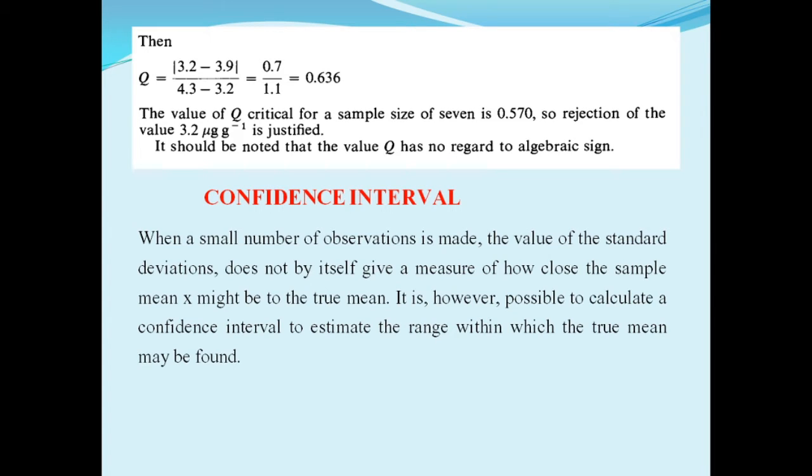That is, the standard deviation does not give a measure of how close the sample mean is to the true mean.